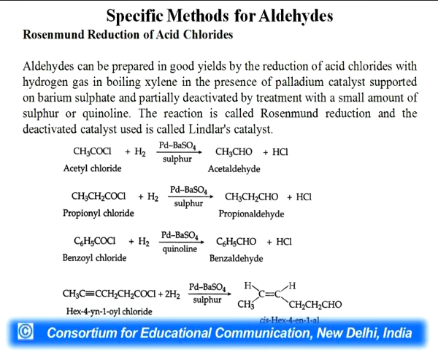So, we can see in the reactions acetyl chloride reduced to acetaldehyde, propionyl chloride to propionaldehyde, benzoyl chloride to benzaldehyde, and hex-4-enoyl chloride to cis-hex-4-enal.